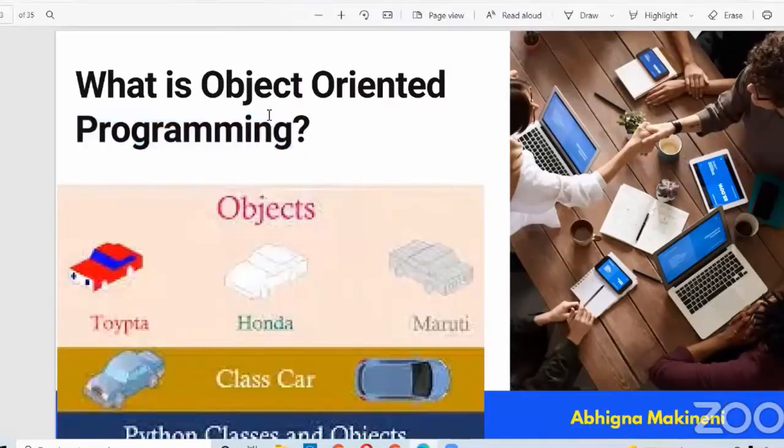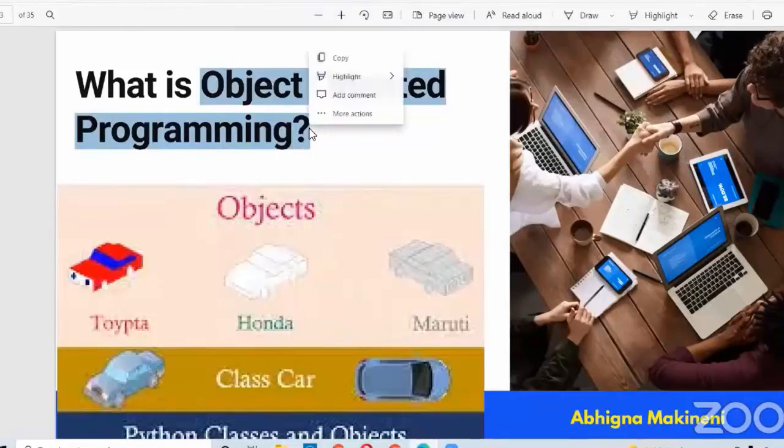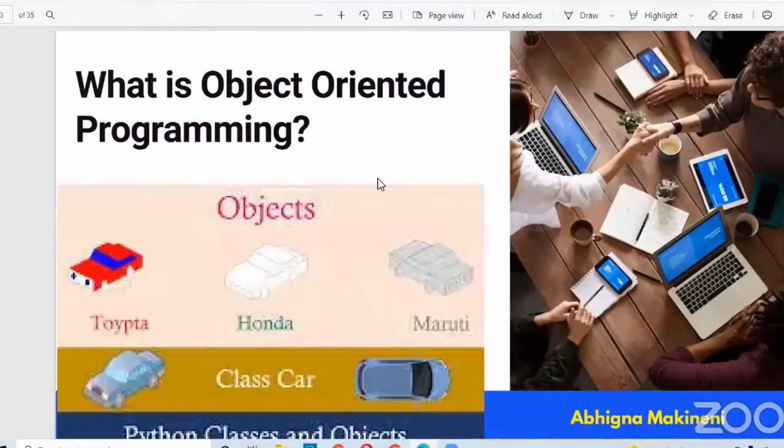So now you know each and every meaning of object oriented programming, right? Object oriented programming means we are focusing on objects, and by creating the objects we will instruct the computer what to do and what not to do. So actually this object oriented programming is a type of programming. In this programming we break things into objects. Don't worry about what objects will have, you will learn in a couple of minutes. We break these things into objects, and these objects will interact with each other. That is the main goal of object oriented programming.